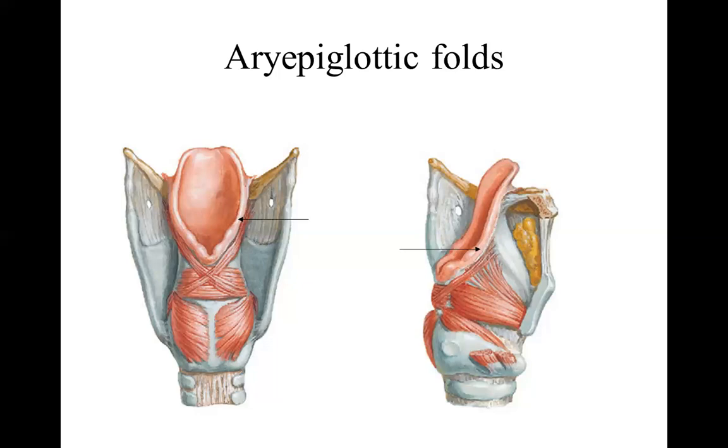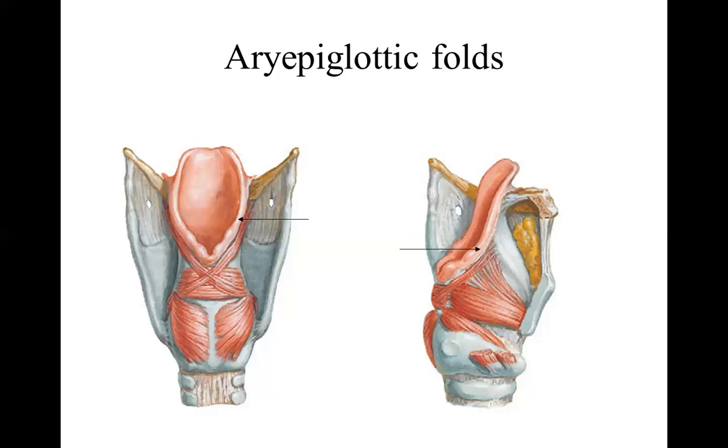In the right hand side figure, what you can see, extending from the thyroid to epiglottis, is the thyroepiglotticus muscle. Extending from arytenoid to epiglottis is aryepiglotticus muscle. But you can also see extending from thyroid to arytenoid is thyroarytenoid muscle, and extending from cricoid to arytenoid is lateral cricoarytenoid muscle.